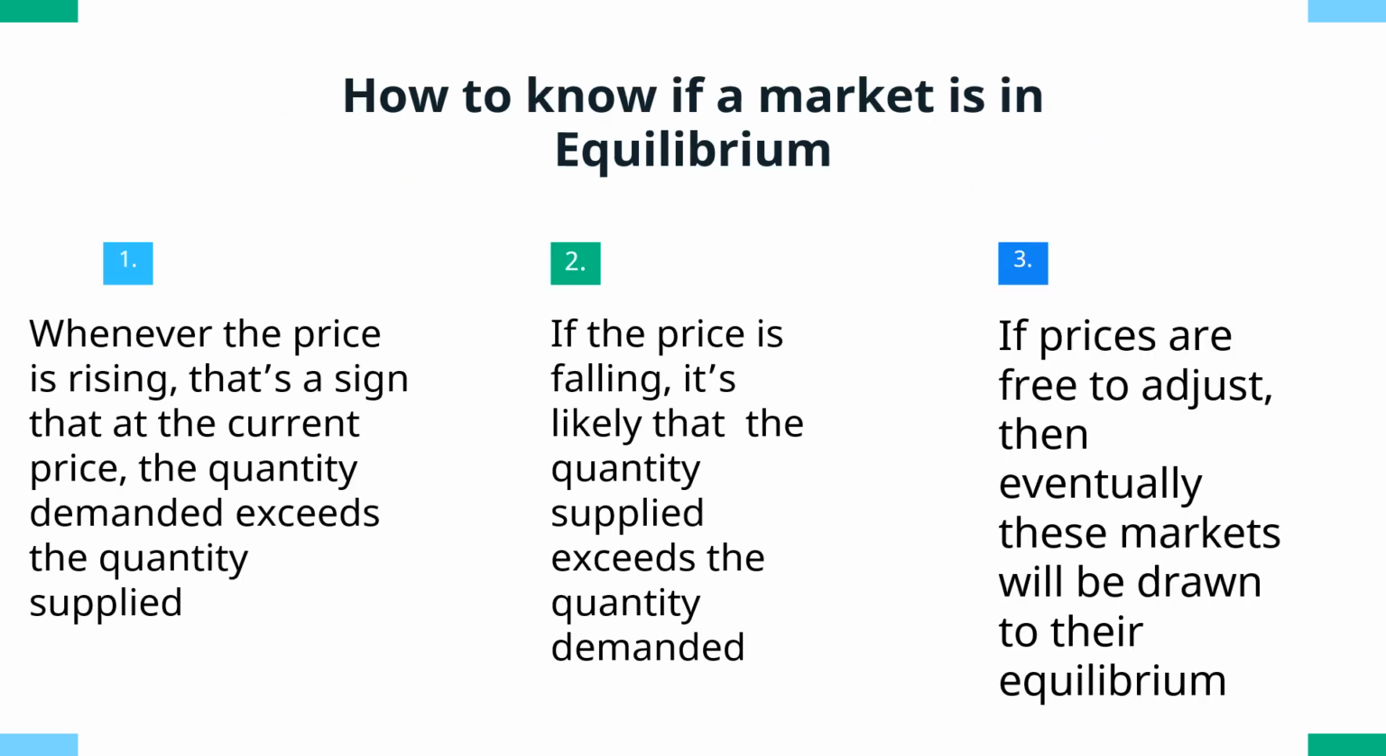How to know if a market is in equilibrium? Whenever the price is rising, that's a sign that at the current price, the quantity demanded exceeds the quantity supplied. If the price is falling, it's likely that the quantity supplied exceeds the quantity demanded. If prices are free to adjust, then eventually these markets will be drawn to the equilibrium.